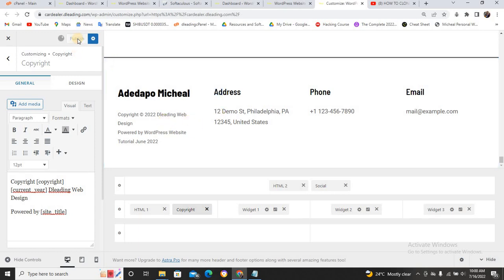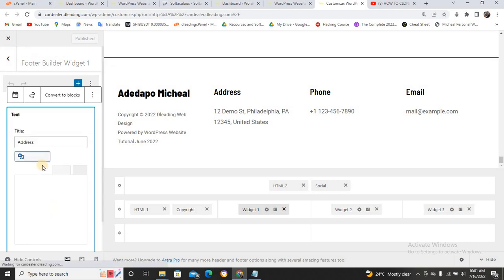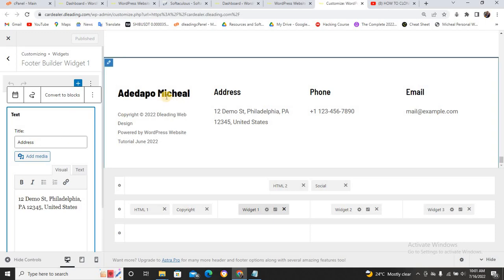First, let me publish this. Now, let me just wait for it to load. Now, it has been published. Now, I can click on this address. So once I click on this address, it's going to show me, just click on got it. Yeah. Now, this address is in two formats. This is the address. This is where it's quite different from the way we do this one. You know, this one has its own heading, and it also has this one also. But this one is in a different way.